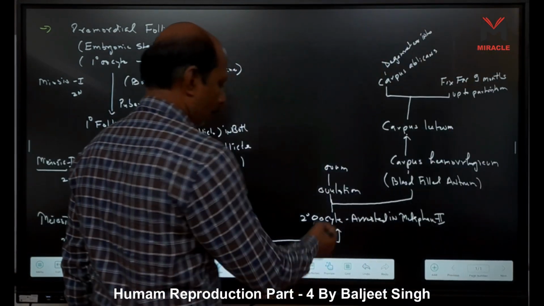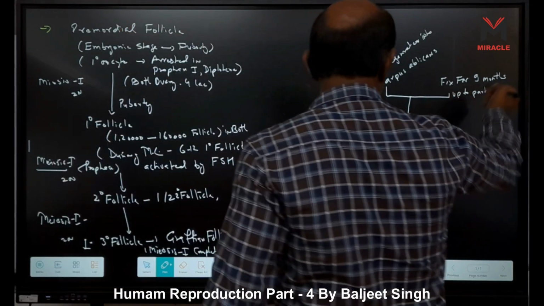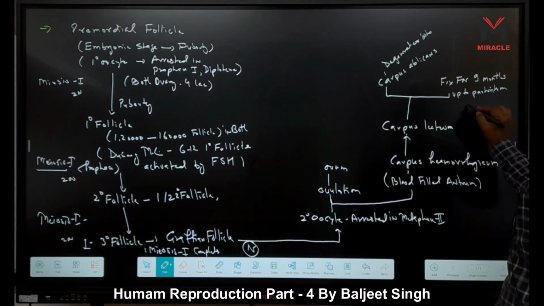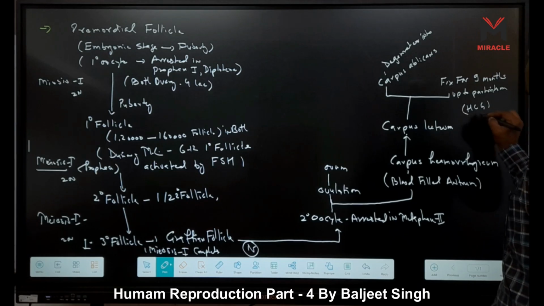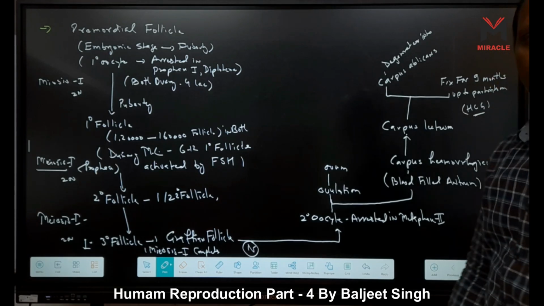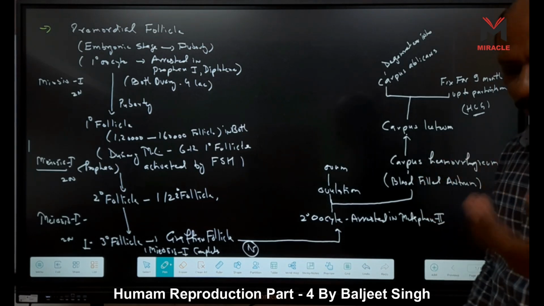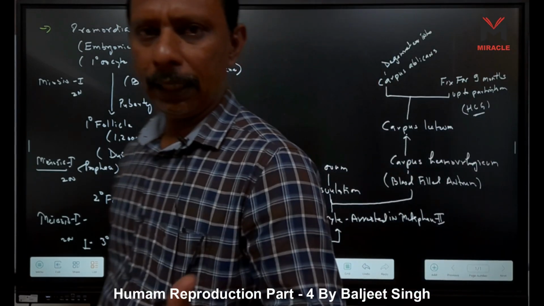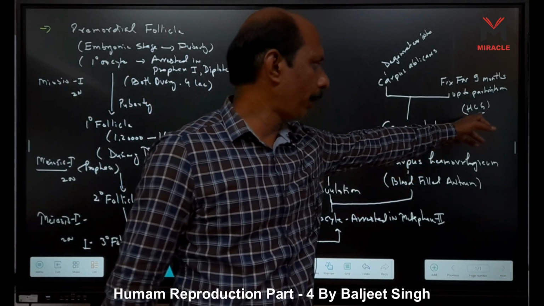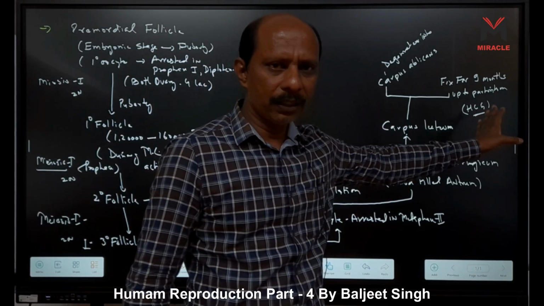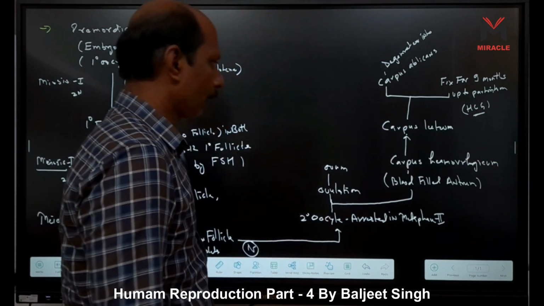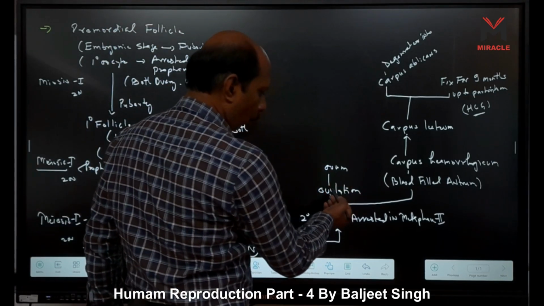Now here, why is it fixed for 9 months? Due to the presence of HCG hormone, and this HCG hormone is secreted by the placenta, right? This HCG. Pregnancy test is also based on the presence of HCG in urine, right? Okay, here you can see ovum is released.